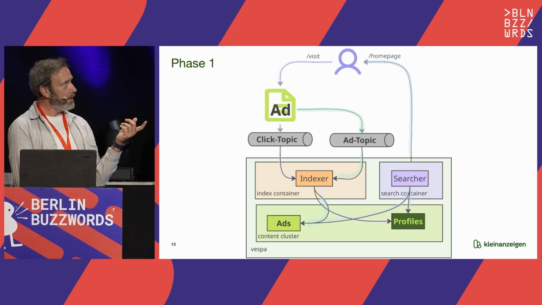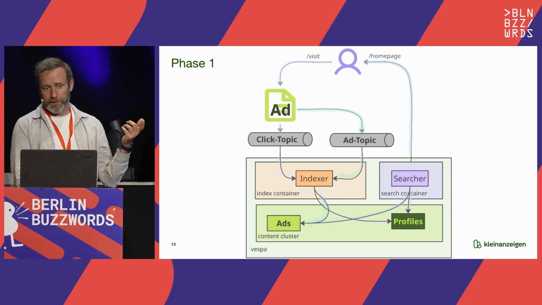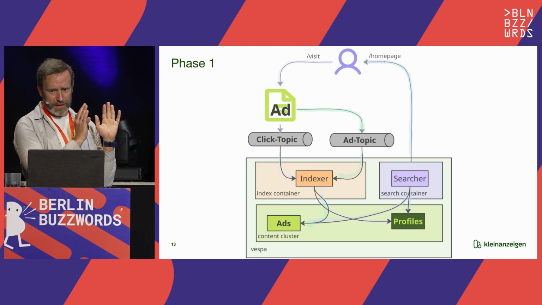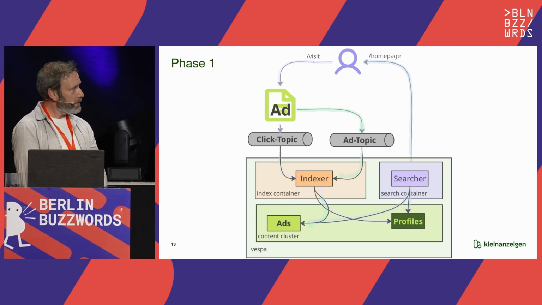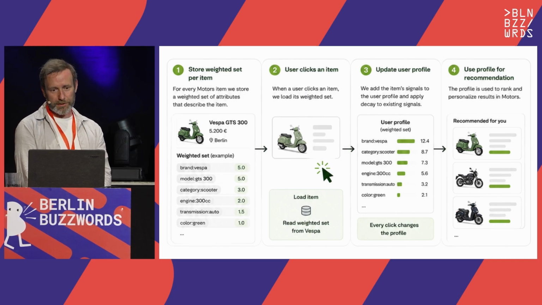And also we put in a decay function so that the most recent clicks have much more value than older clicks. And that is super simple. Again, the goal was to bring Vespa live as fast as possible. And actually with this setup, we fulfill our needs. Again, in the motors category.